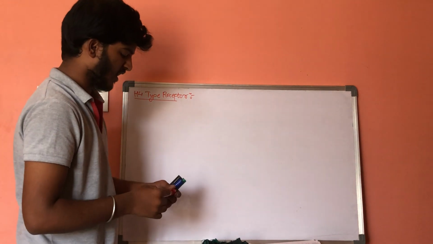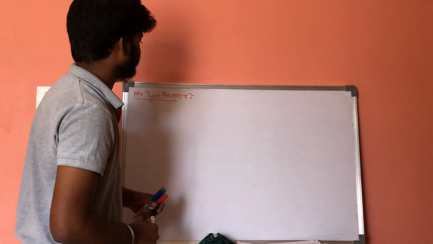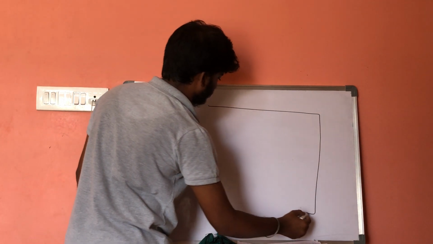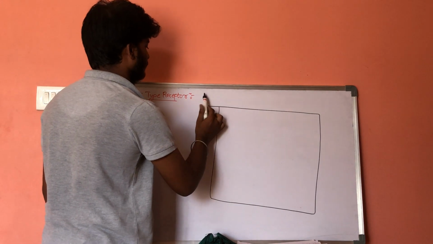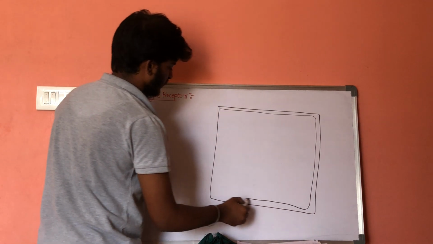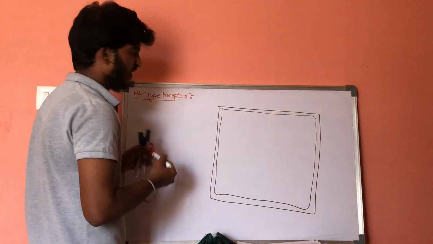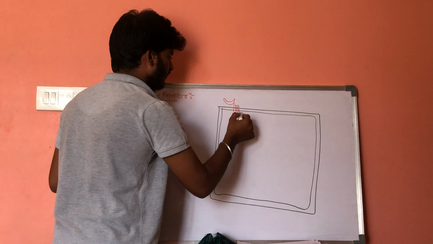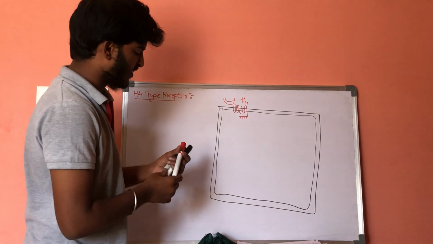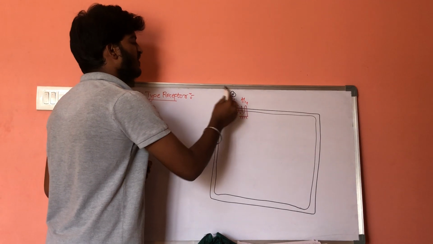These H4 type of receptors are also present on the postsynaptic membrane. Let us consider this is one cell, and on its surface it consists of H4 type receptors, and histamine gets attached to this H4 receptor.